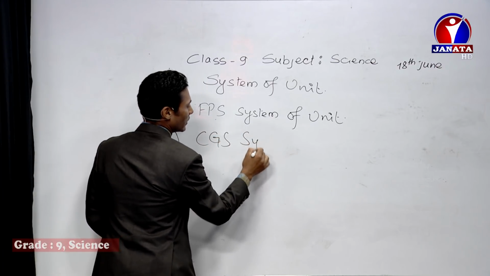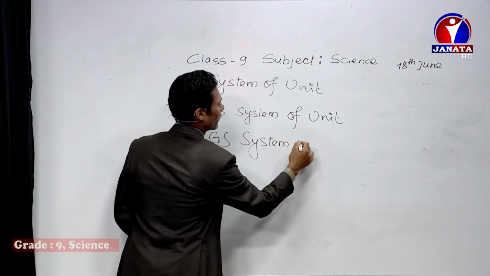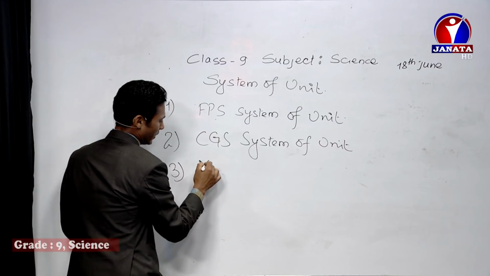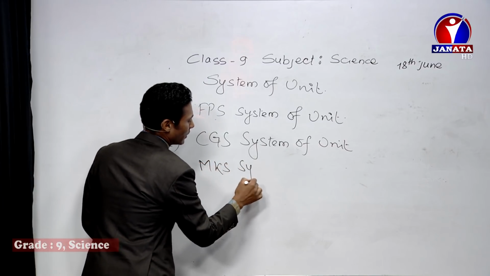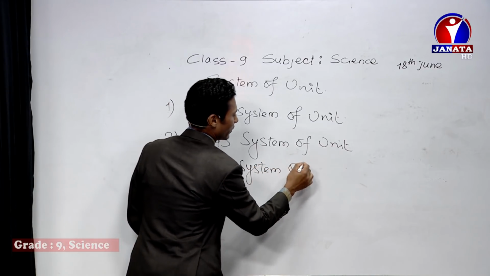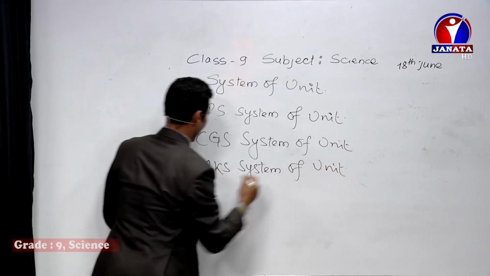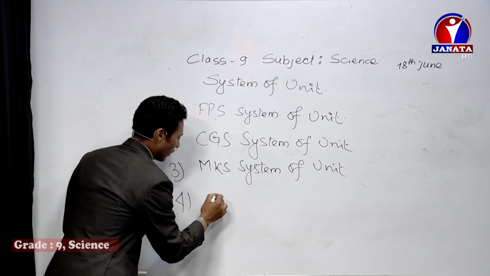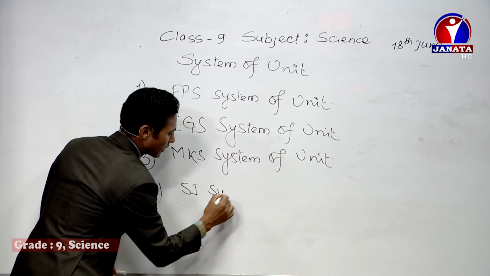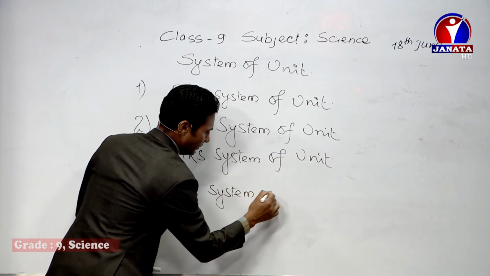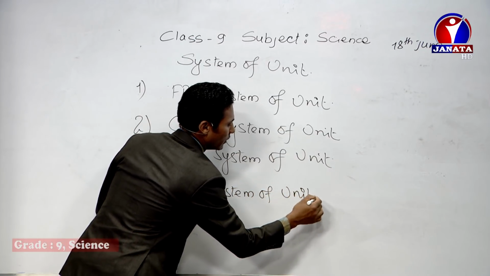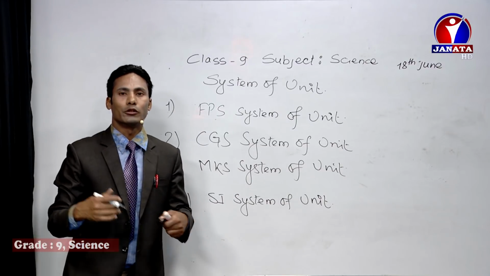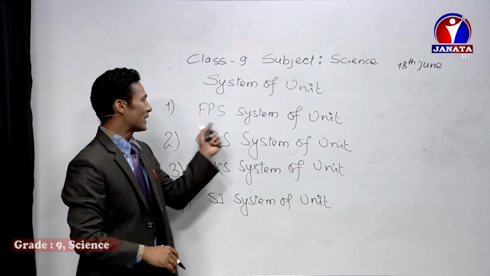CGS system of unit. Third one is MKS system of unit. And last one, it is the modified form of MKS, which is called the SI system of unit. So these 4 types of system of unit are used worldwide, right? So let's discuss about this.